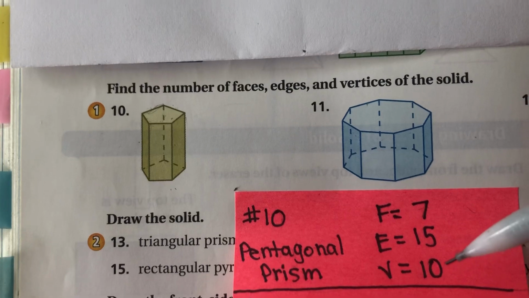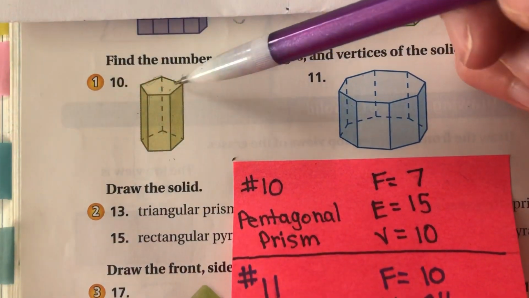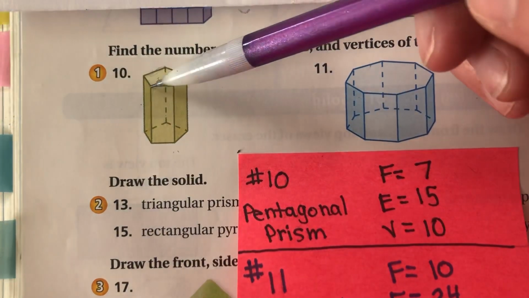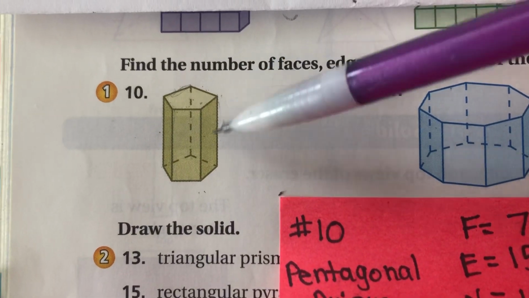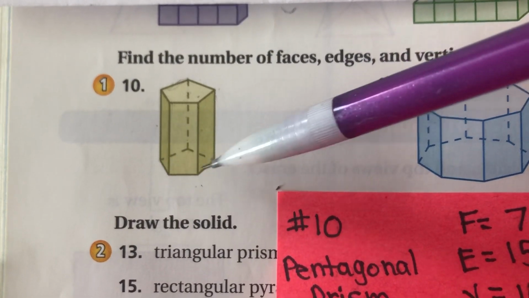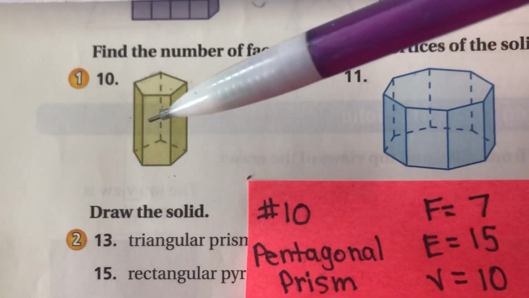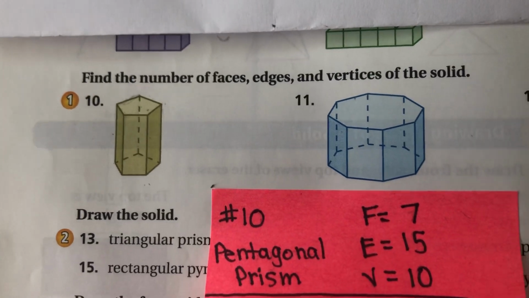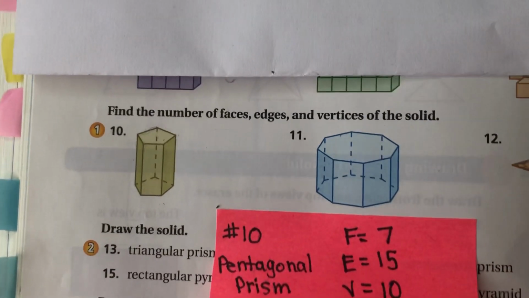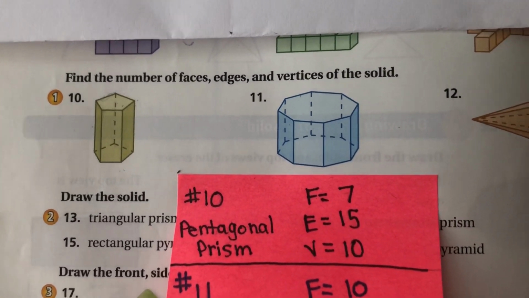And then vertices are the easiest. How many are up here? 1, 2, 3, 4, 5. Remember, we're looking at the points. So if there's 5 up top, I know there's 5 at the bottom. So that gives me a total of 10. I know this is a lot. I'm trying to go slow and not overwhelm you.